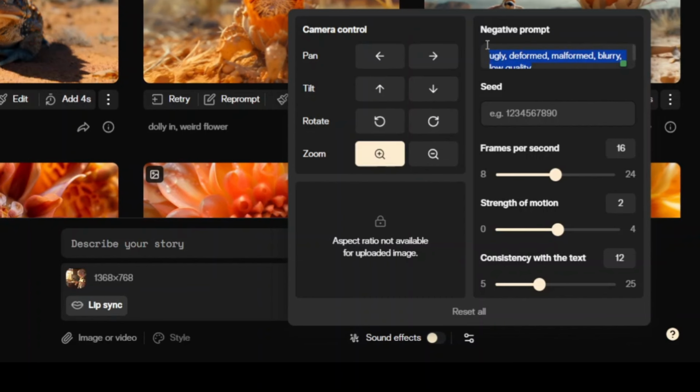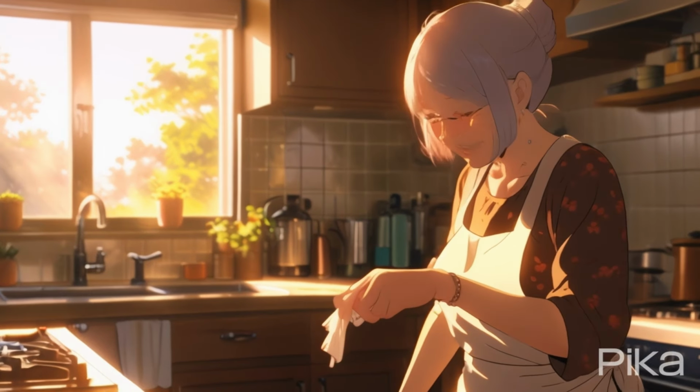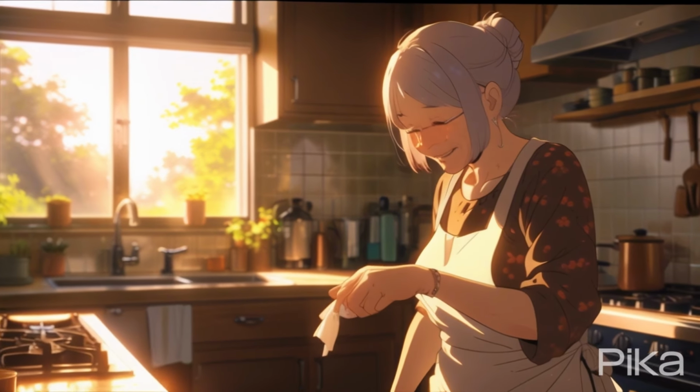For the negative prompt, I suggest adding these to ensure there will be no deformity. For the seed, you can just type in 1, 2, 3, 4, or just skip it, reduce the frames per second to 16 and strength of motion to 2, then click this button to generate. If the outcome is looking distorted, you can reduce the frames per second to 12. Now that's better.